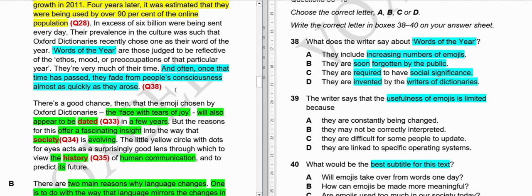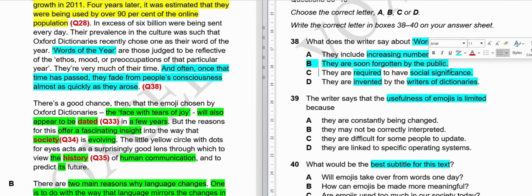Okay, time's up, and our correct answer is, yes, this one, B option. Because they are saying they fade from people's consciousness almost as quickly as they became famous, they became obsolete.